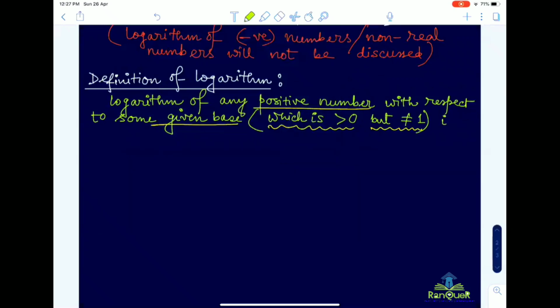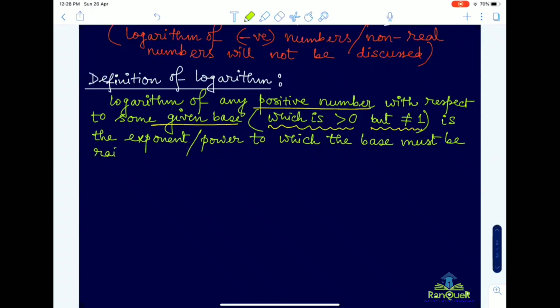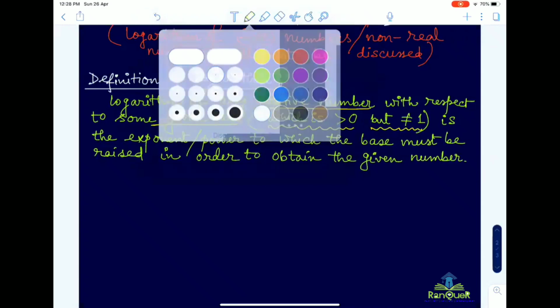So, it is the exponent or power to which the base must be raised in order to obtain the given number. This is the basic definition. Let me explain this one.